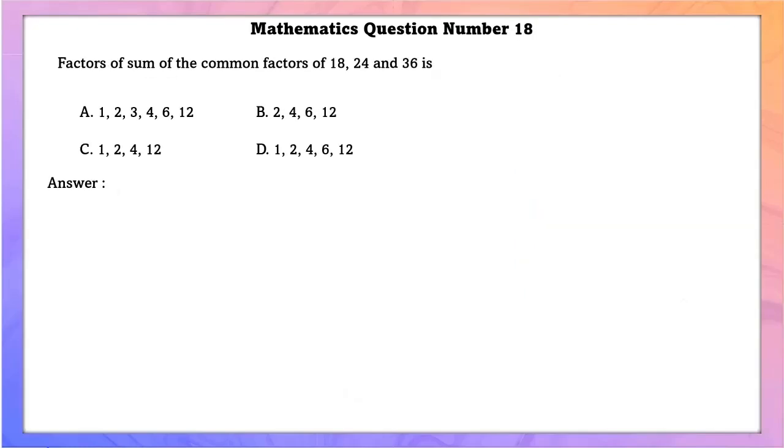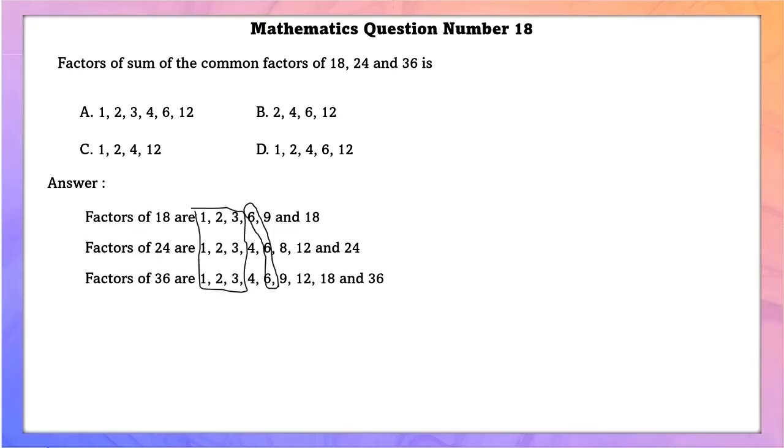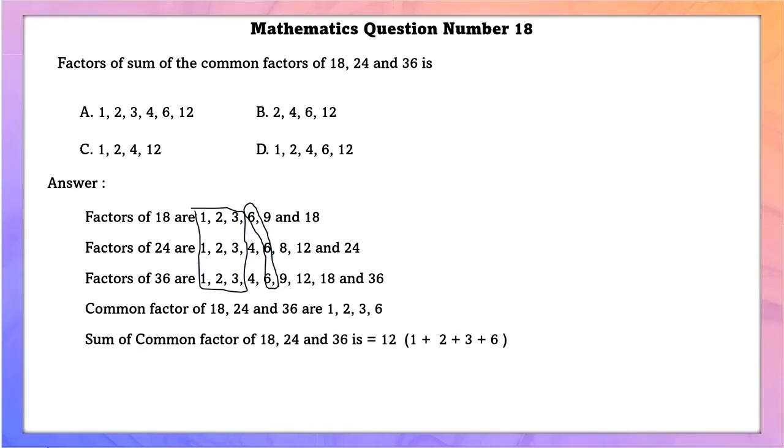Mathematics question number 18. Find the factors of the sum of common factors of 18, 24 and 36. So first we have to find the factors of 18, 24 and 36. Then find the common factors of all these numbers and add them. Adding them will give a value. That value's factors we have to find. So, common factors of 18, 24 and 36 are 1, 2, 3 and 6. So, the sum of these common factors is equal to 12. Therefore, factors of 12 are 1, 2, 3, 4, 6 and 12.